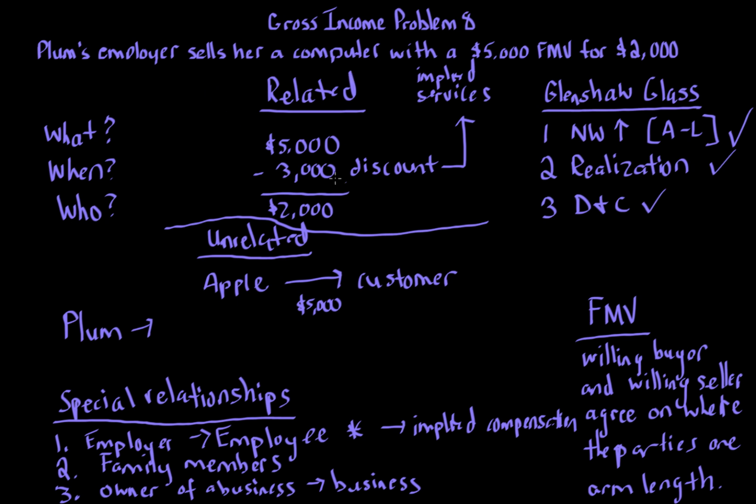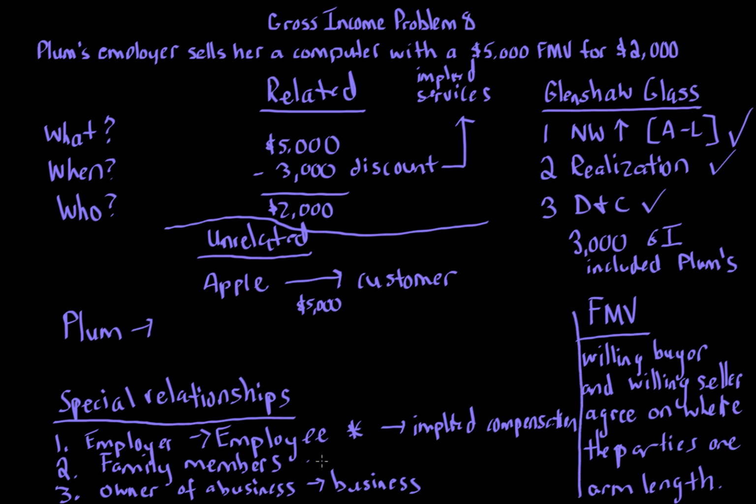The employer here would get a $3,000 deduction, and again, Plum would have to include the $3,000 as gross income on Plum's tax return. So that is the implied compensation with respect to the special relationships.